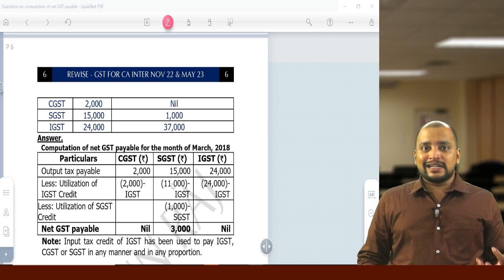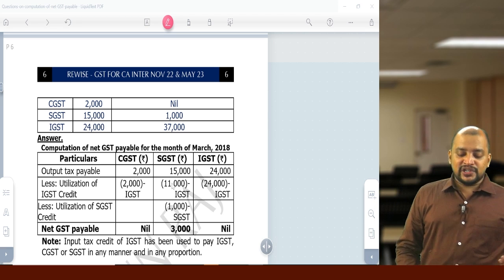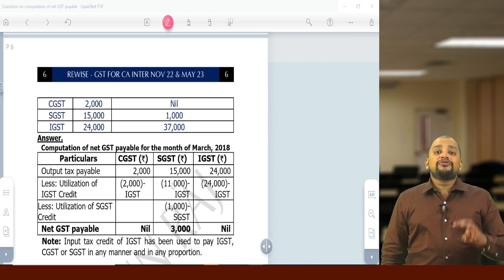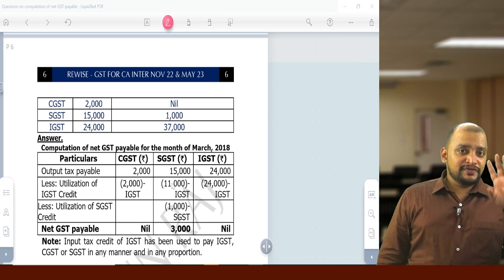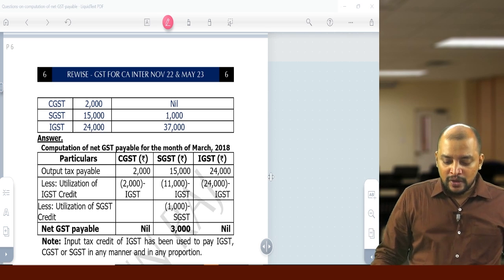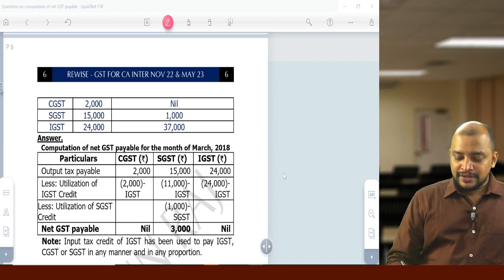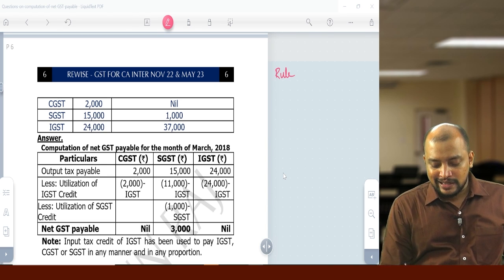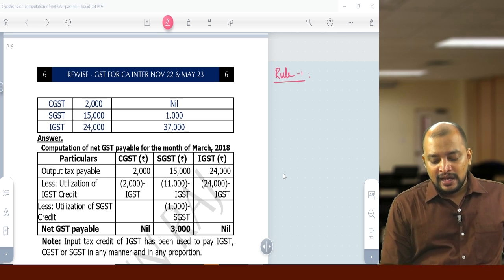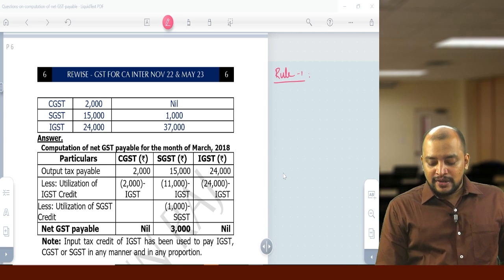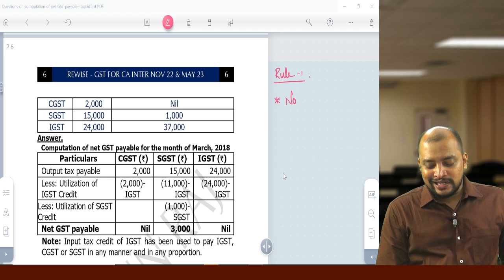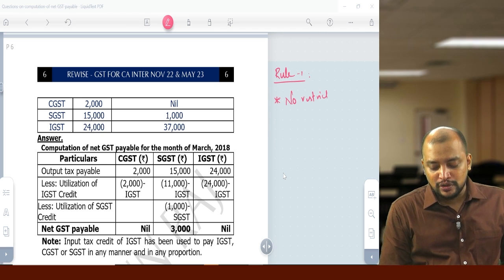What is the credit that they have? So SGST and IGST credit. We have 4 rules related to the manner of utilization of credit. So those 4 rules we need to remember. What is the first rule? Rule 1 says that there is no restriction with respect to IGST.